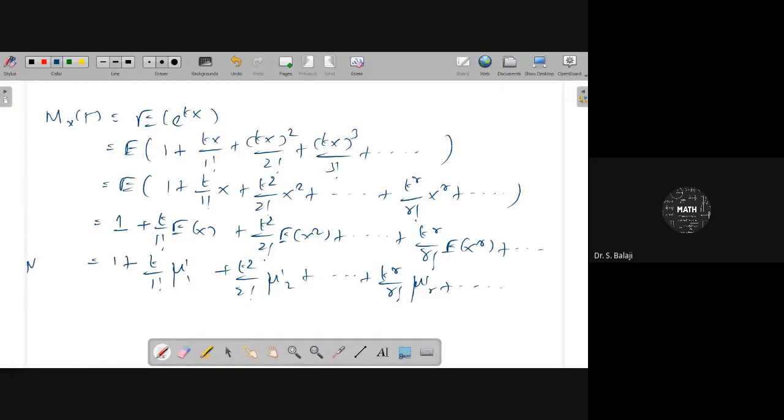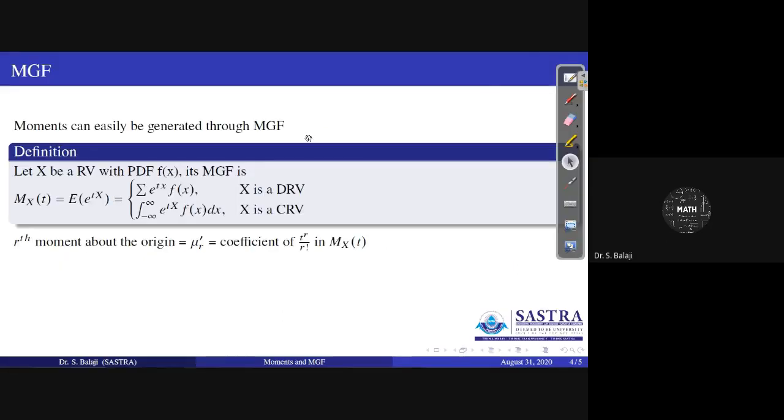Therefore, if you expand MX of t, what are you getting here? We are getting the rth moment about the origin each and every time, the generation of moments about the origin. Therefore, when you think about the rth moment about the origin, mu dash r, that is nothing but the coefficient of t power r by r factorial. That is the idea. Therefore, this function MX of t, in a single line, generates all the moments about the origin. Therefore, it is called the moment generating function.